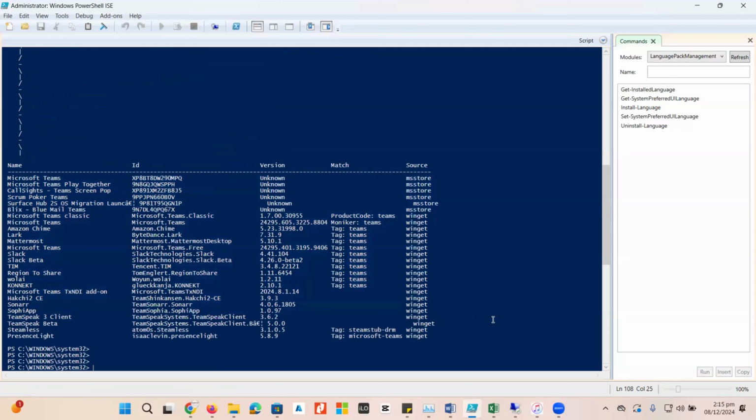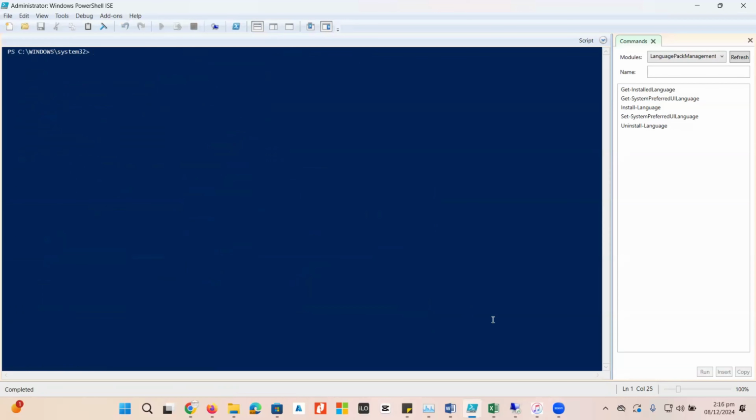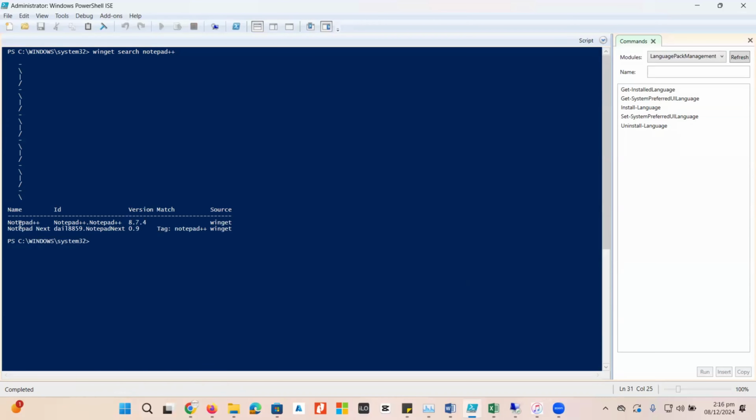And in the same manner, I just need to clear the screen. I type search notepad plus plus, and here we go. It shows that there are two versions available, and it shows the version match and its source and the application ID as well.